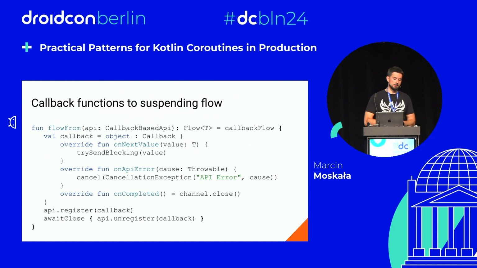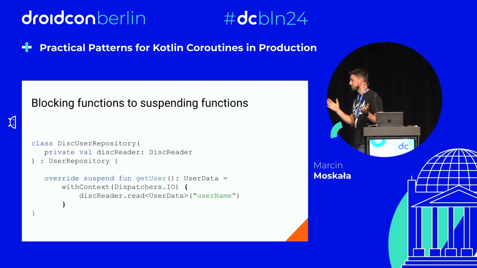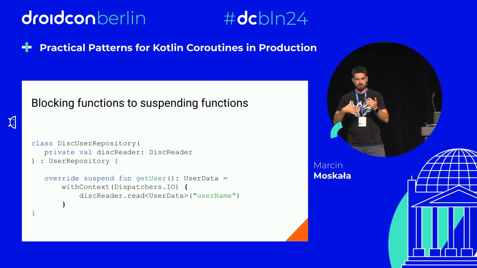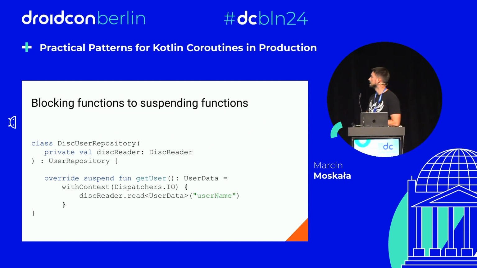On the other hand, you might also need to use a blocking API. That is less common in Android nowadays, but still sometimes happens. The most popular blocking API is, of course, operating on files. If you are not using a library that is supporting suspension, if you are using the native Java library, then you have blocking calls.